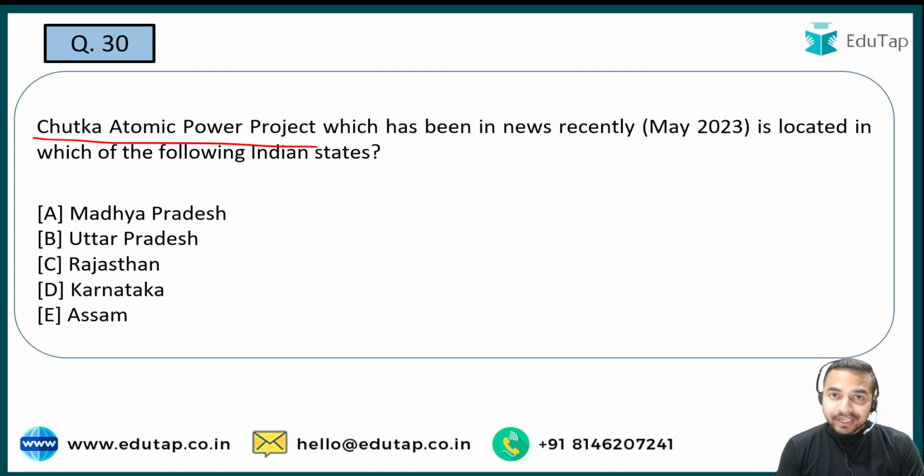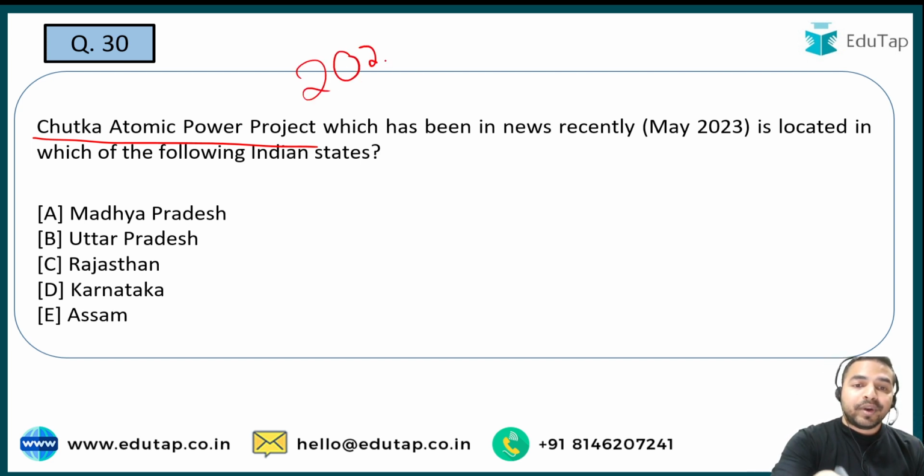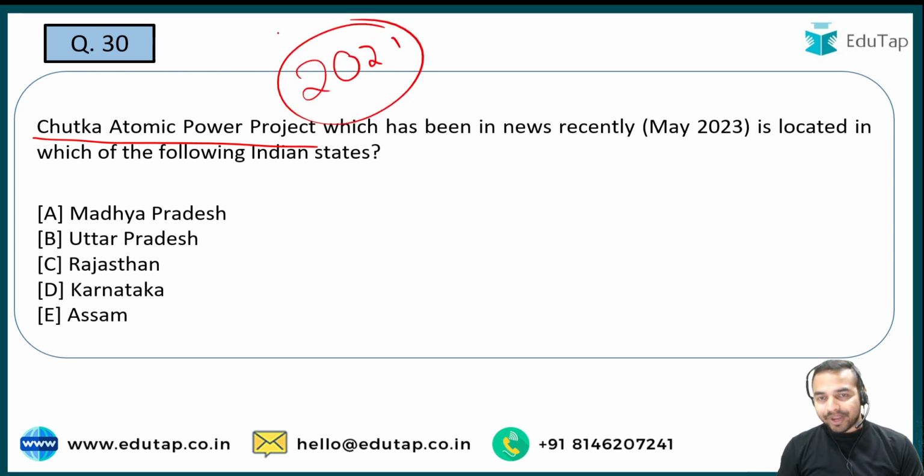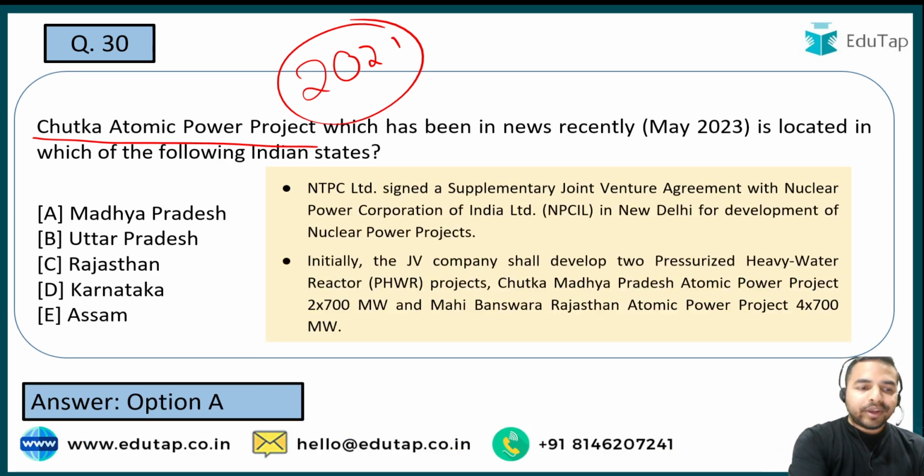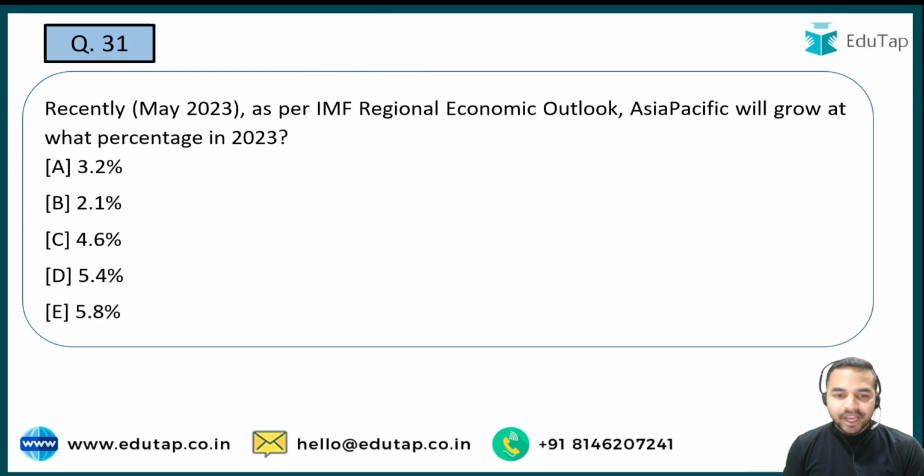For example, we can tell you that there was a question, such kind of question from the national park which is in Rajasthan, and the question was being asked in the RBI Grade B Officer 2021 prelims exam. Okay, so let me tell you the right answer to this question. So this particular Chutka atomic power project is in Madhya Pradesh. Okay, I hope this is clear.